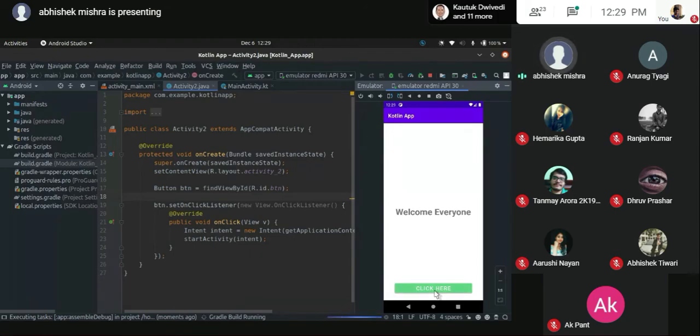Meanwhile it is building, I'll show you the previous one that was happening. If you click here, it will lead you to another screen and vice versa. Here is the other screen, and if I click here again it will lead me back. It is basically a loop, a transition between two screens. One is created in Java, the other one is in Kotlin. That won't be a problem. So yeah, it will sync up the changes.